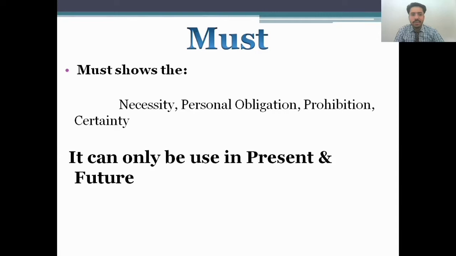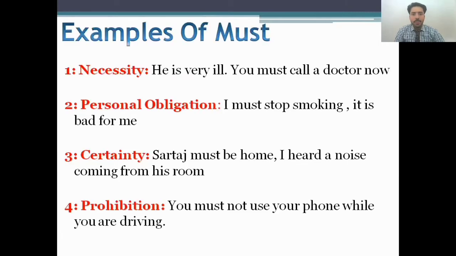And "must" shows necessity, personal obligation, prohibition, and certainty. Let's see how, and it can also be used in the present as well as in the future. Examples of "must" for necessity: how "must" is used in necessity. He is very ill, you must call a doctor now. It means it's very necessary that he is ill, so we must call the doctor.